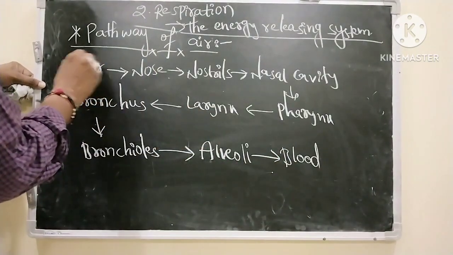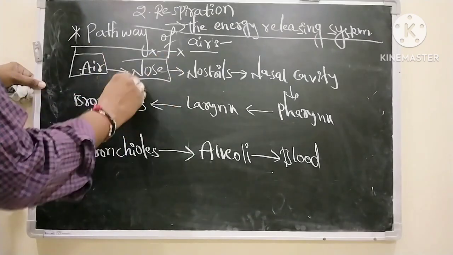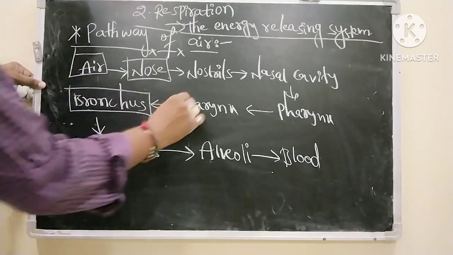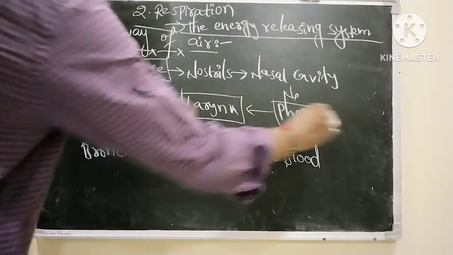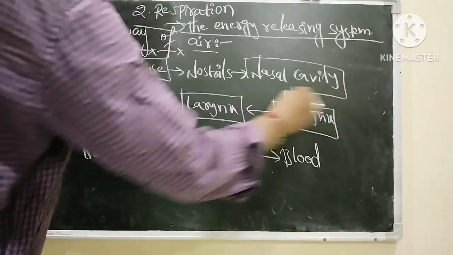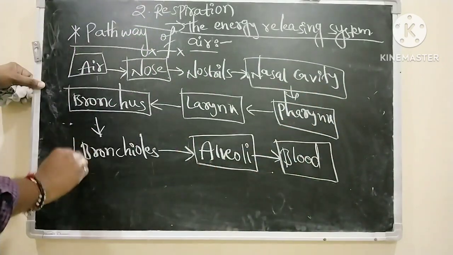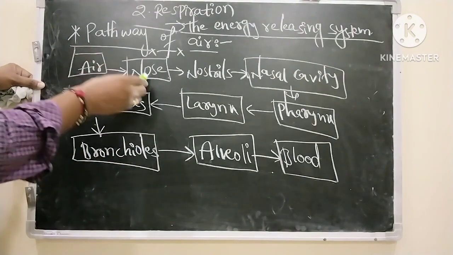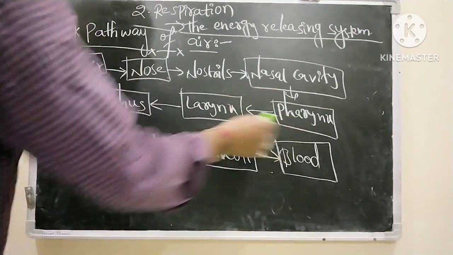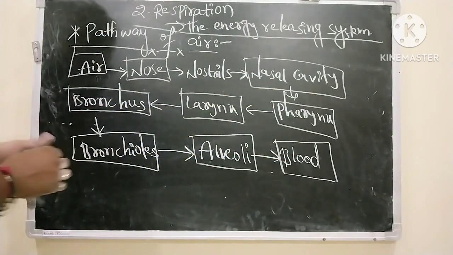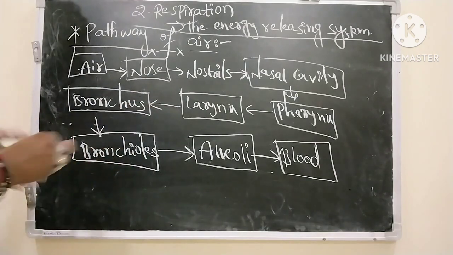So this is the pathway of the respiratory system, or pathway of air. This is the flow chart of the respiratory system. Air enters into the body through nose, nostrils, nasal cavity, pharynx, larynx, and here one more part is there, the trachea.